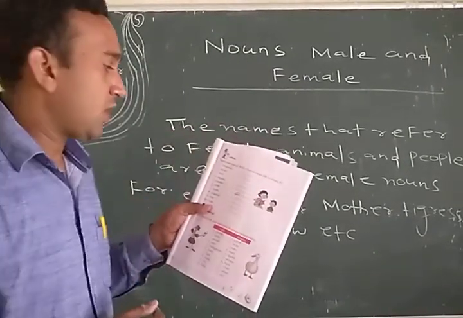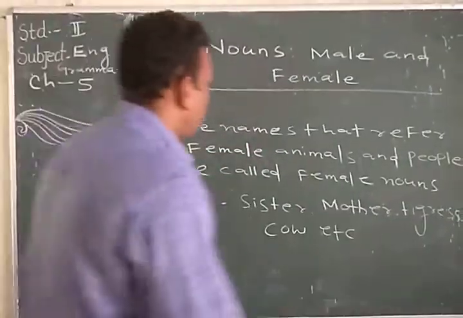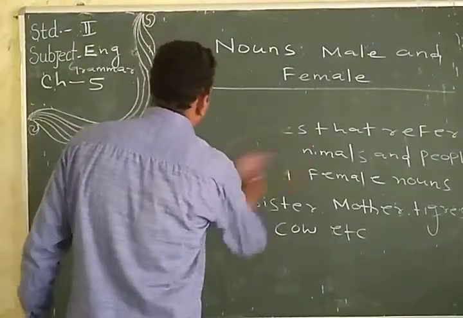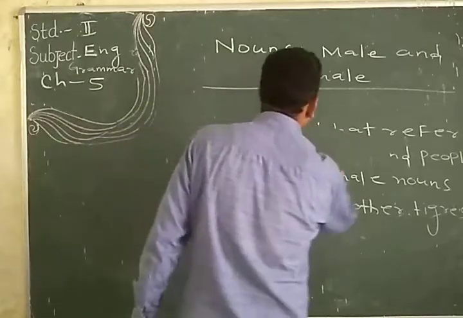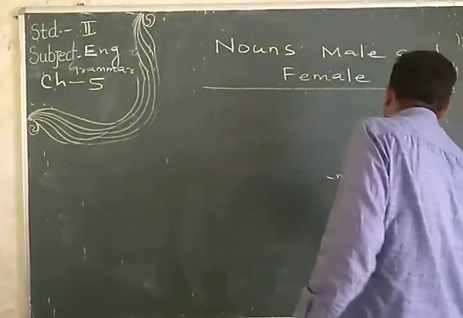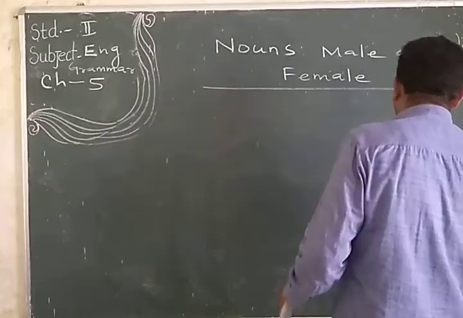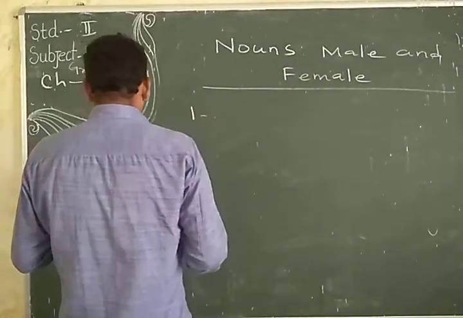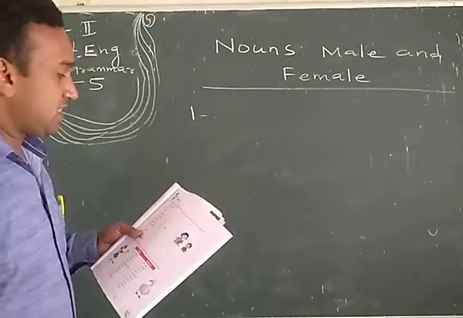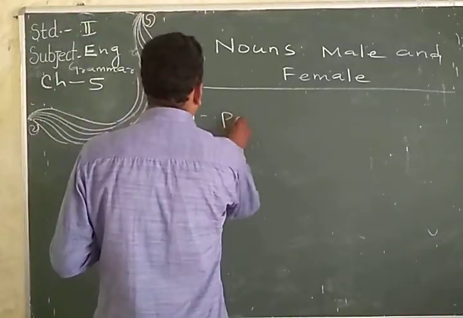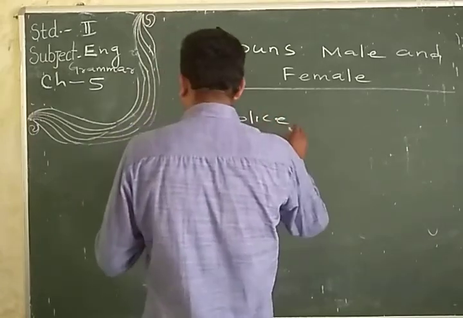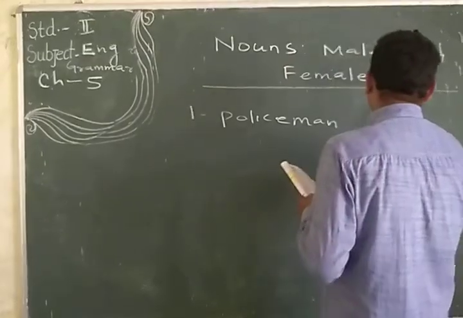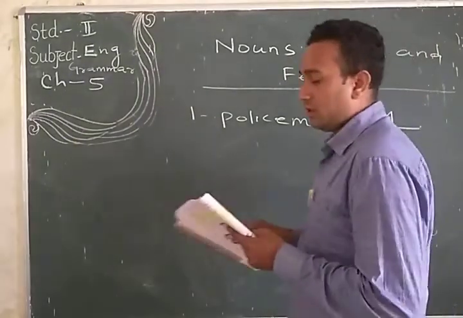So we do some question answer. Then the others you have to do yourself. Okay, so first you open page number 29. Just write on the male side: policeman. So policeman is a man or male, so you have to write M. Okay.